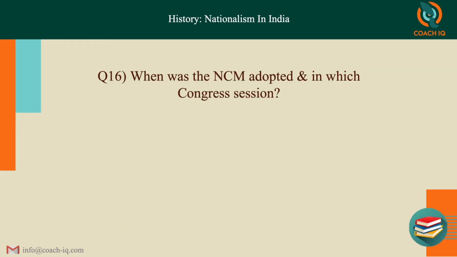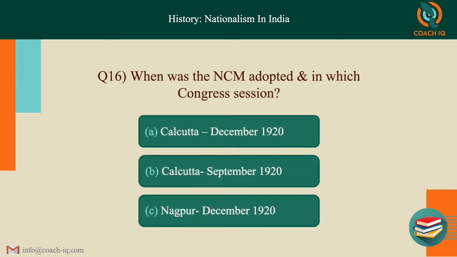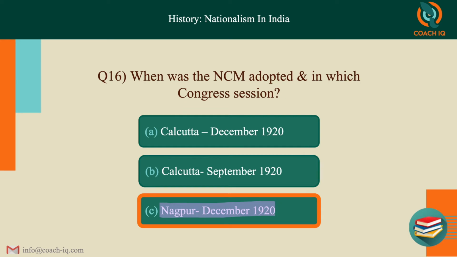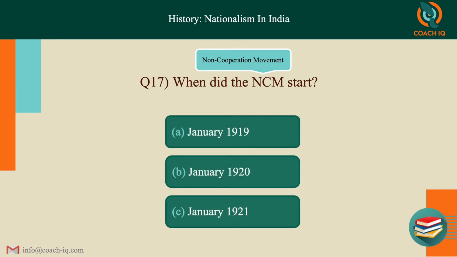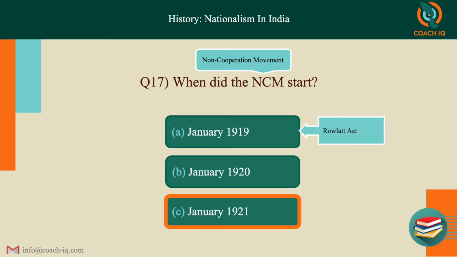Next, when was the NCM adopted and in which Congress session? The answer is C, Nagpur, and December 1920. When did the NCM start? That is the non-cooperation movement. The answer is January 1921. Remember, 1919 is the Rowlatt Act. In 1920, Gandhiji puts forward the proposal, and it really started in 1921, January.